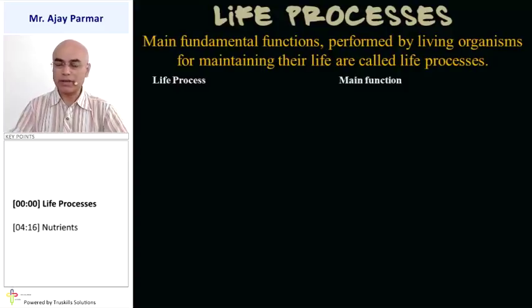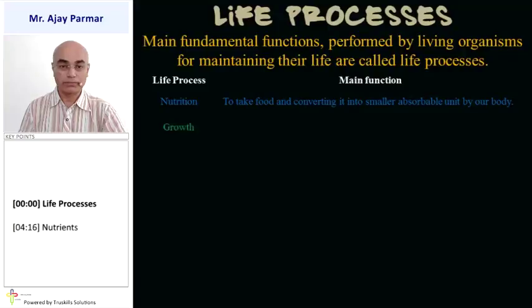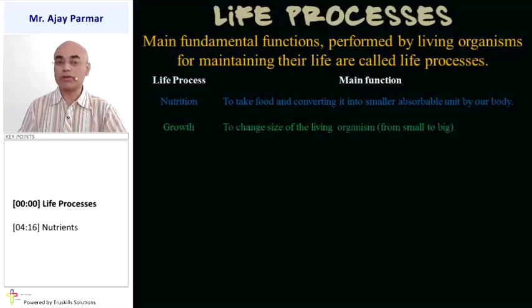Let us try to take some examples of some of the life processes and their functions. First of all, say nutrition. Nutrition is responsible for obtaining food and converting that food into smaller units absorbable by our body. So that type of life process is considered to be nutrition. Second one is growth. That is obviously the overall growth, change in the size of the living organism from small to big. And remember, here deposition of fat does not mean growth, but it is increase in the dry mass and the volume of the given body.